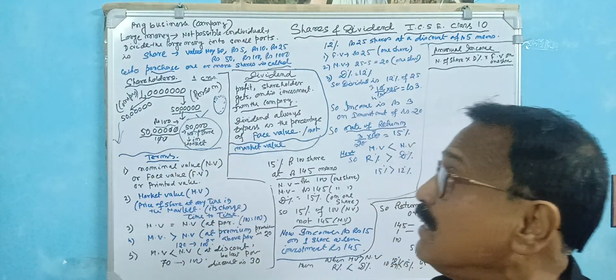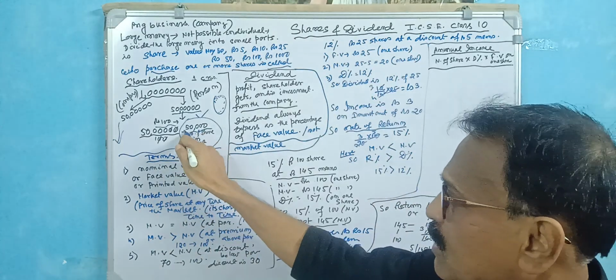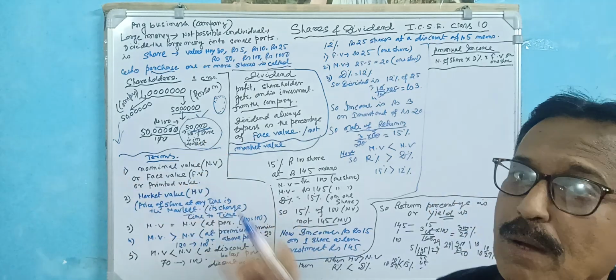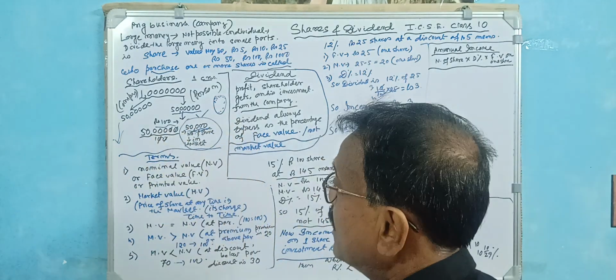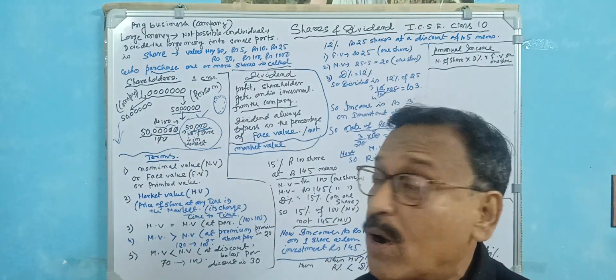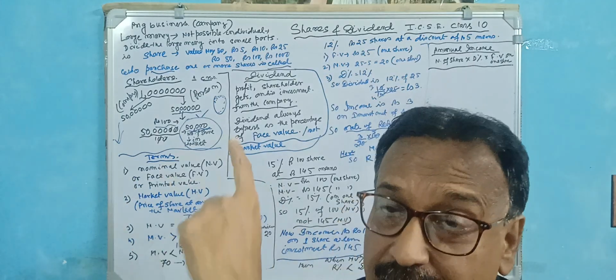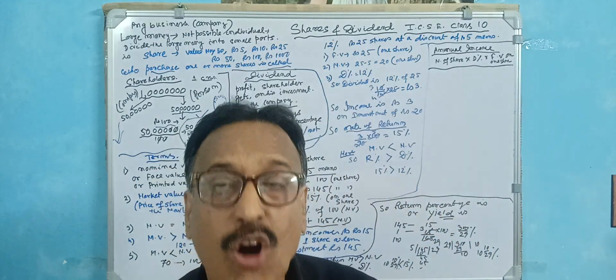So 50,000 shares are released in the market. So the number of shares is 50,000. What is the starting value? 100. This is called the company's value or the nominal value.